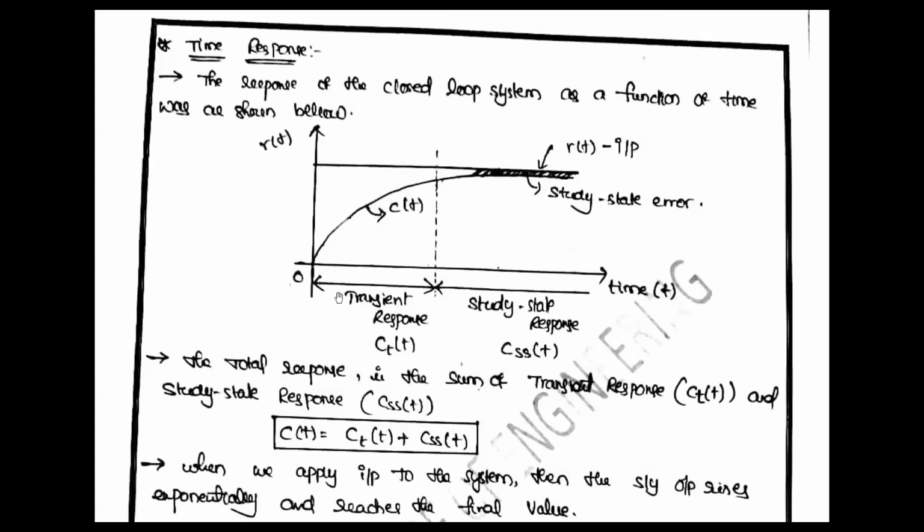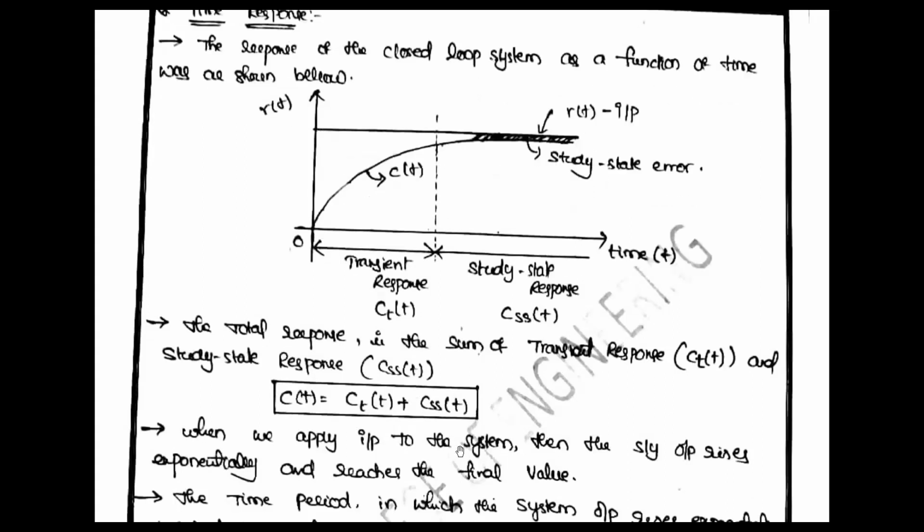After that it is constant, which is called the steady state response. The total response is the sum of the transient response and the steady state response, Ct of t plus C steady state of t.